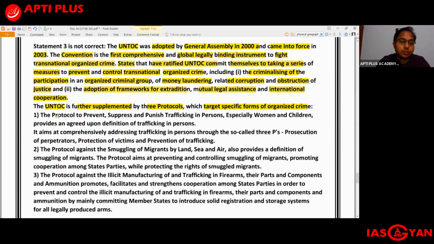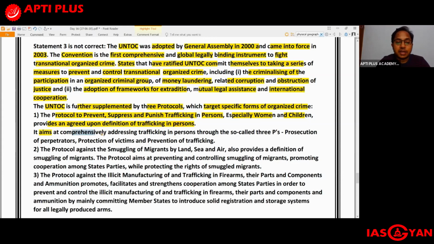Number 1, the protocol to prevent, suppress, and punish trafficking in persons, especially women and children. It provides an agreed upon definition of trafficking in persons. So please remember that the protocol to prevent, suppress, and punish trafficking in persons, especially that of women and children, is a part of your UNTOC and not UNCAC.